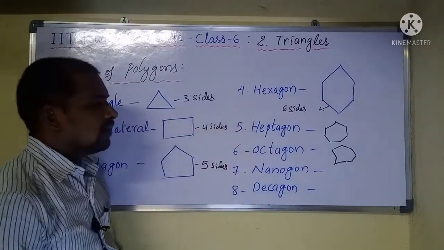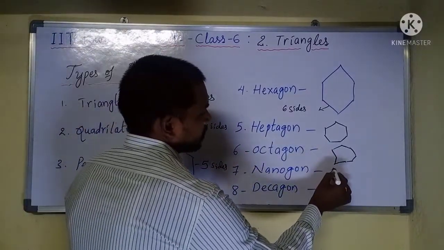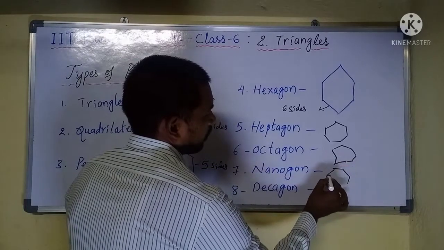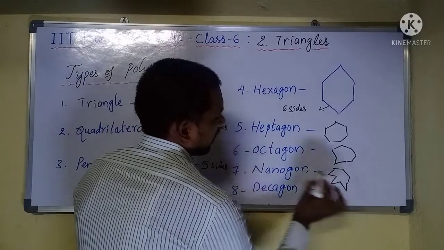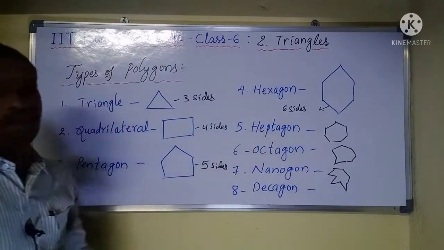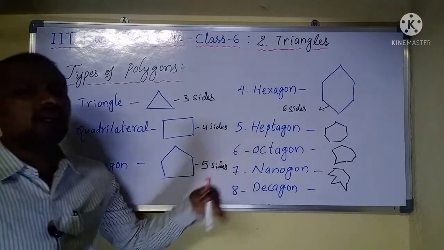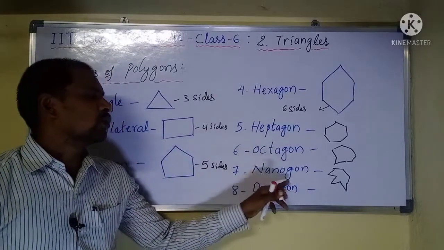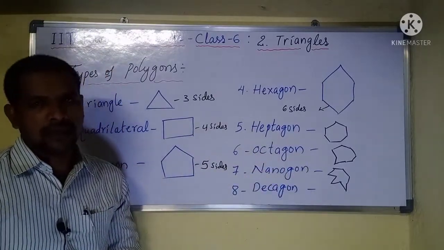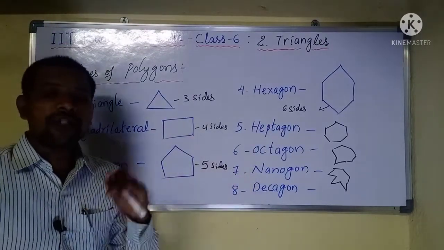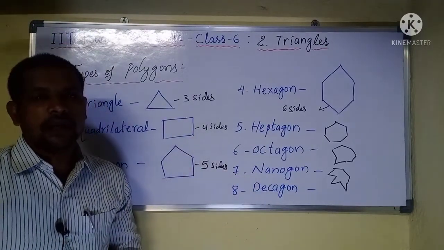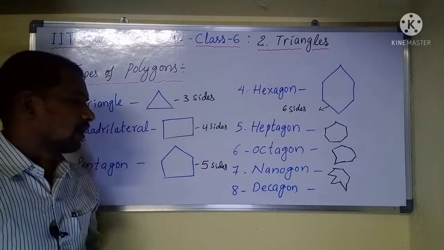In the same way, nine sides is a nonagon. A polygon which has 10 sides is a decagon.